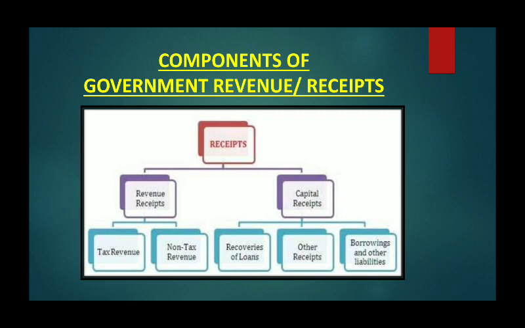Then there are special deposits, small savings, provident fund, external assistance, and disinvestment. Disinvestment means selling the shares of public sector companies. When the government sells public sector company shares, these shares will be purchased by someone, and that will give some amount of money in the form of receipt to the government. So these are capital receipts.